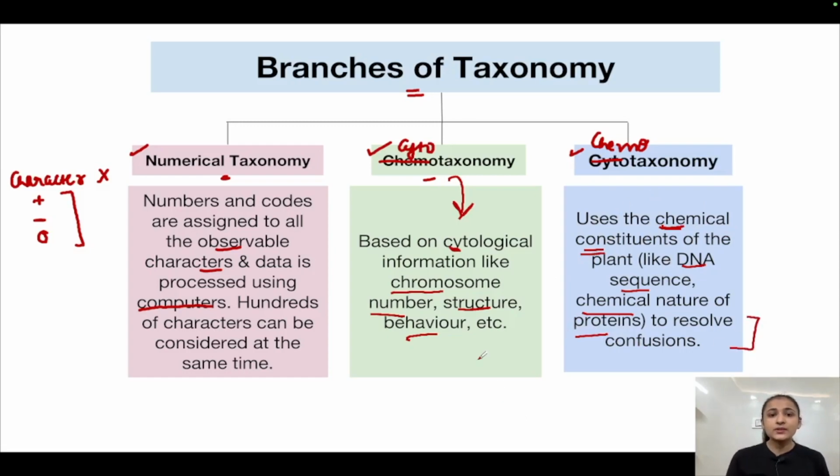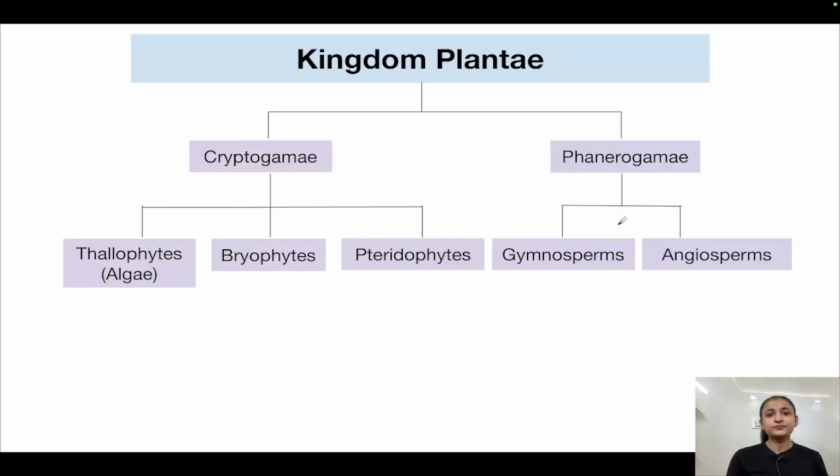Alright, so these were the three branches of taxonomy: numerical taxonomy, cytotaxonomy, chemotaxonomy. Numerical, as the name suggests, uses numerical information. Cyto, as the name suggests, uses the cytological information. Chemo uses the chemical information.